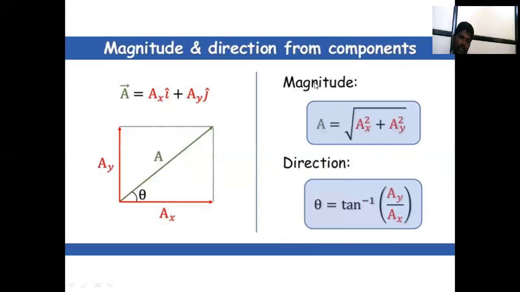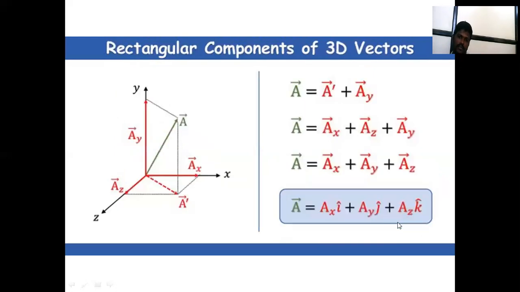Magnitude and direction from components: A bar is Ax i cap plus Ay j cap. The magnitude A is the square root of Ax square plus Ay square, and the direction theta is equal to tan inverse of Ay upon Ax.